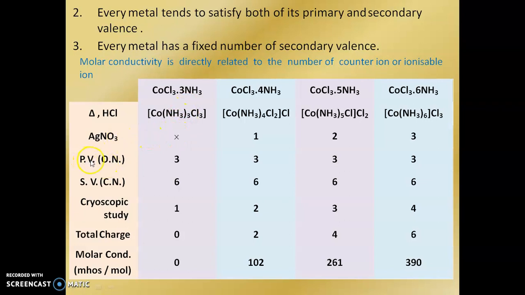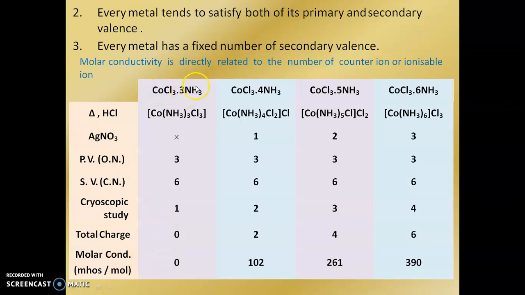You see that the primary valency is regarded with the oxidation number, and the oxidation number is 3 in all the complexes. The secondary valency is regarded with the coordination number, and again they satisfy octahedral complexes, meaning they show 6 ligands, that is, a coordination number of 6. Look at the molar conductivity.